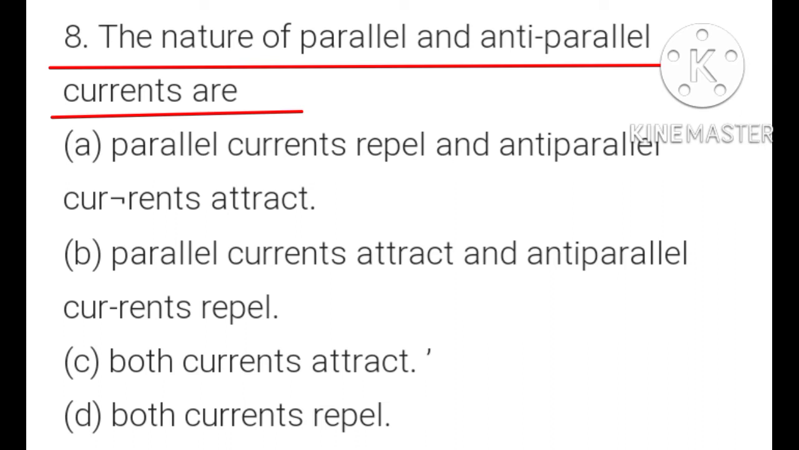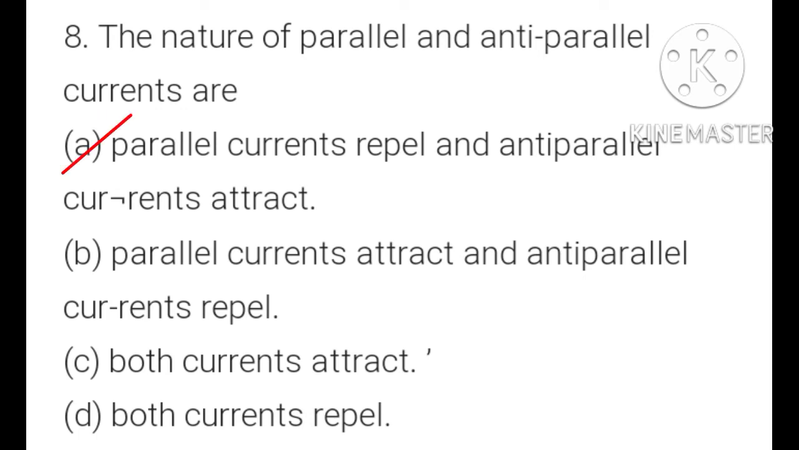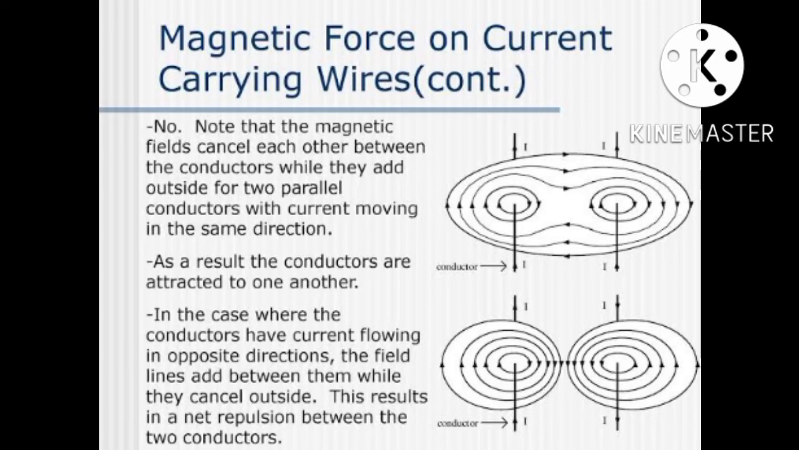Question number 8. The nature of parallel and anti-parallel currents are: A option, parallel currents repel and anti-parallel currents attract. B option, parallel currents attract and anti-parallel currents repel. C option, both currents attract. D option, both currents repel. In the first case, you can see that the magnetic fields cancel each other between the conductors while they add outside for two parallel conductors with current moving in the same direction. As a result, the conductors are attracted to one another.